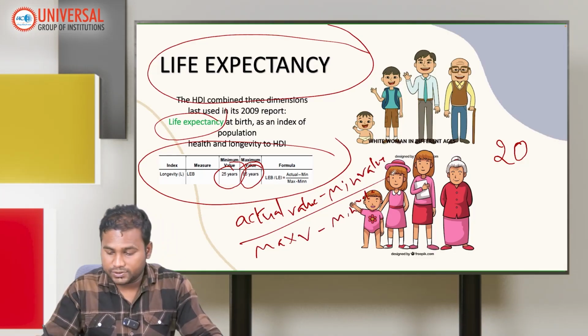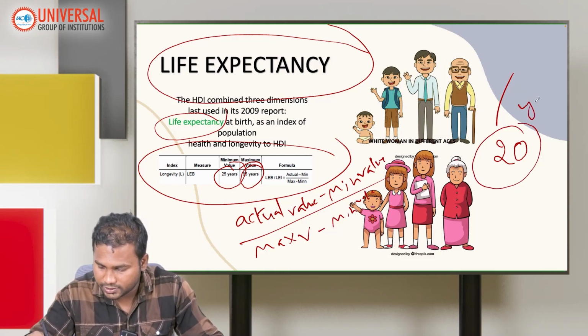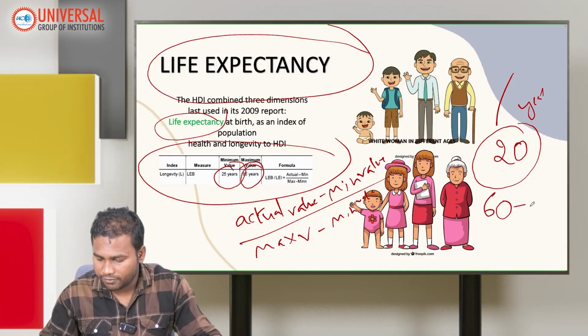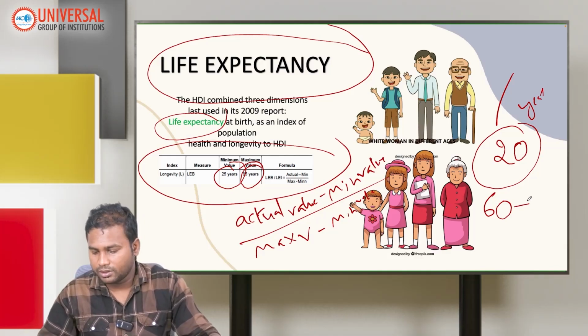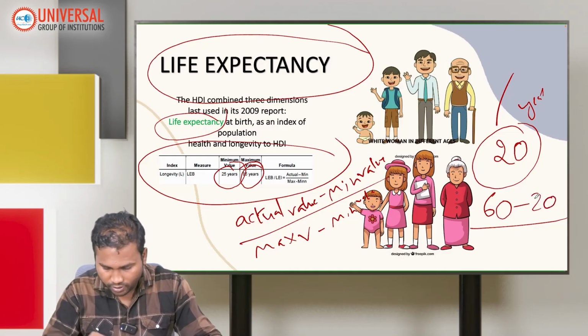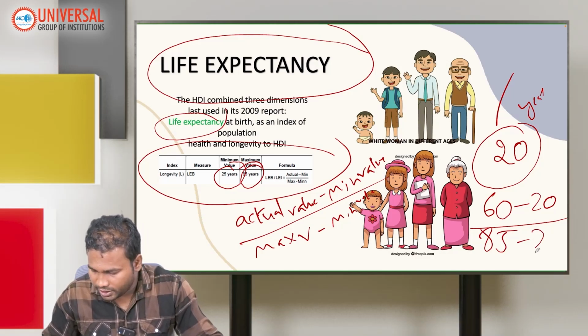So now recently the minimum value has reduced to 20 years. Let's assume India's actual value, or life expectancy at birth, is 60, and the minimum value is 20, and of course the maximum value is 85 minus 20.